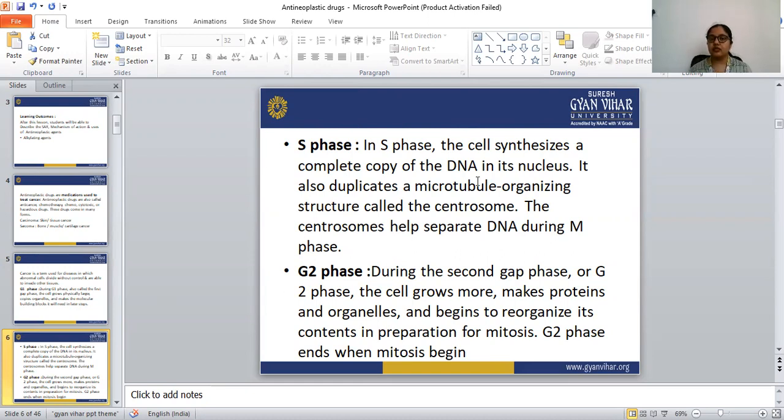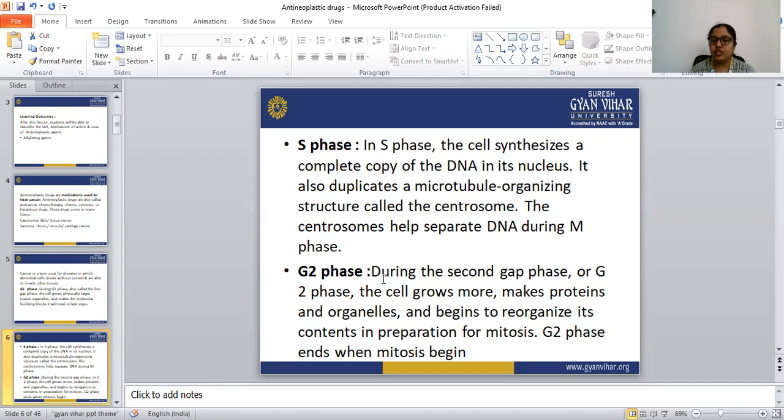The centrosome helps separate DNA during M phase. So in the S phase, the synthesis phase, the cells synthesize the DNA, or we can say the DNA replicates.